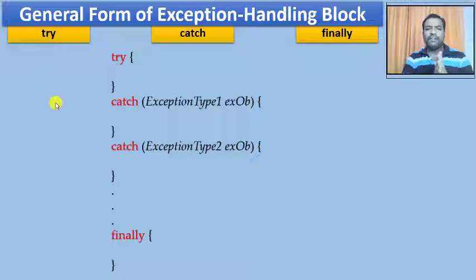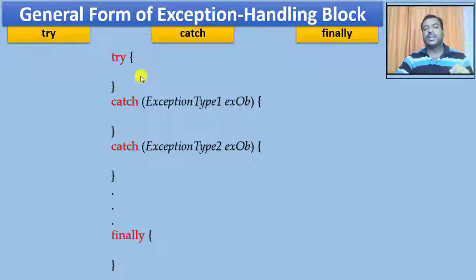And so now whenever I want to have the general form of exception handling, this is what the exception handling block is going to look like in general. Fine. So now I am going to have the try clause. This is going to be the try block. Now this is the place where we are going to put some code.